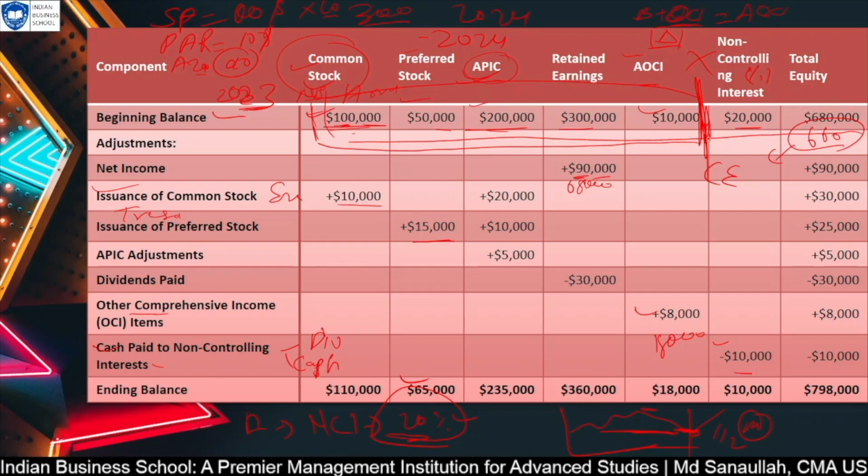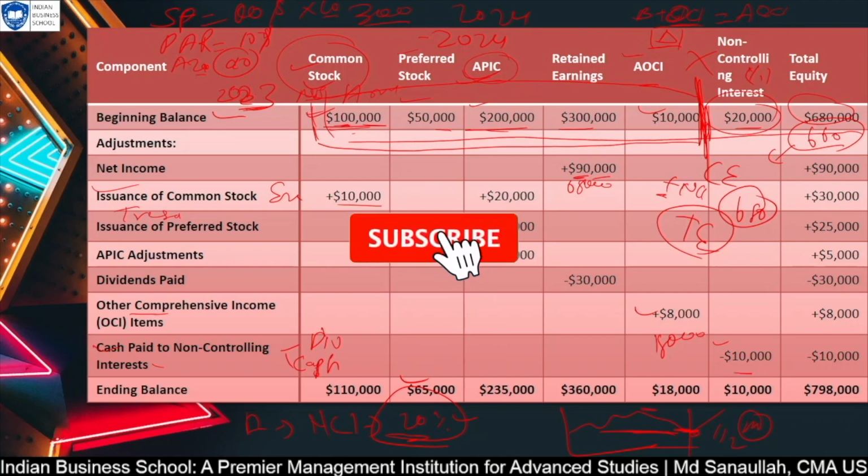common equity, and then you include this also, and then it will be called total equity. So the difference between common equity and total equity is non-controlling interest. If you add or reduce non-controlling interest, you will get total equity. Then whatever you buy and sell, accordingly you have to add and deduct in this figure.